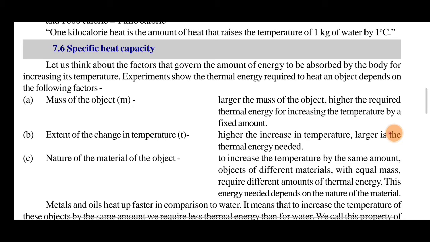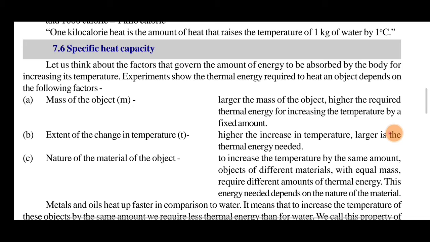Let us think about the factors that govern the amount of energy to be absorbed by the body for increasing its temperature. Experiments show that the thermal energy required to heat an object depends on the following factors. First, the mass of the object. The larger the mass of the object, the higher the required thermal energy, and the higher the increase in temperature, the larger the thermal energy needed. Second, the nature of the material of the object. To increase the temperature by the same amount, objects of different materials with equal mass require different amounts of thermal energy. This energy needed depends on the nature of the material.